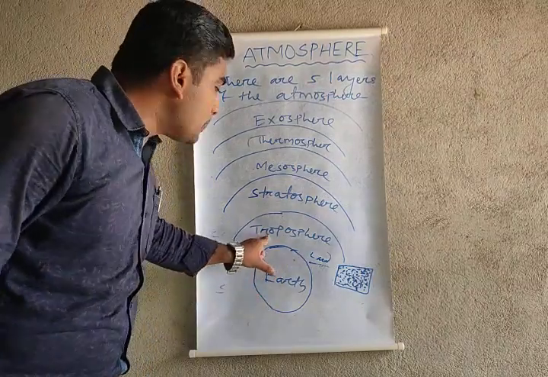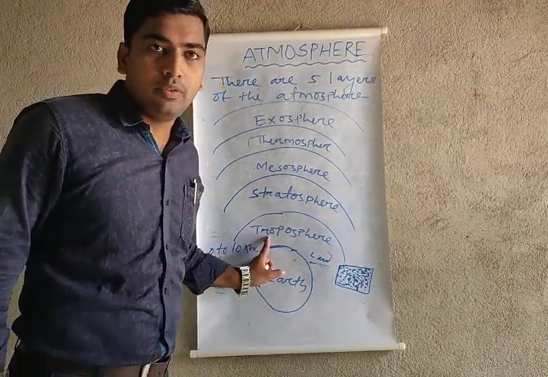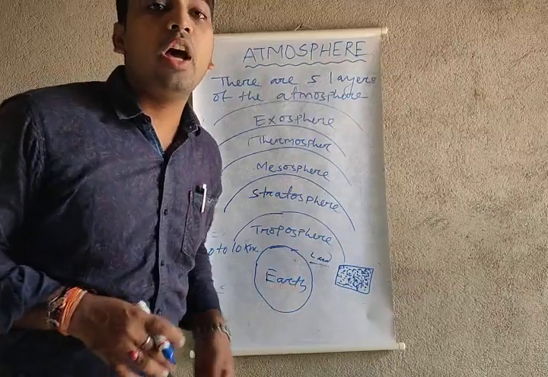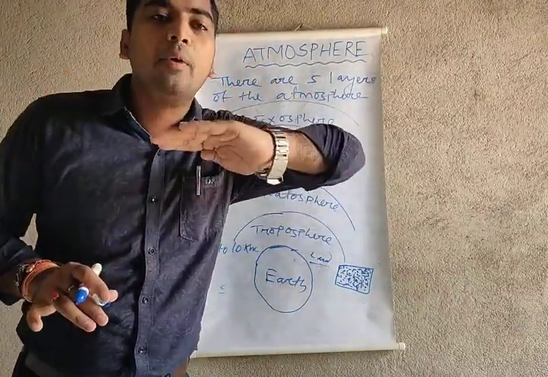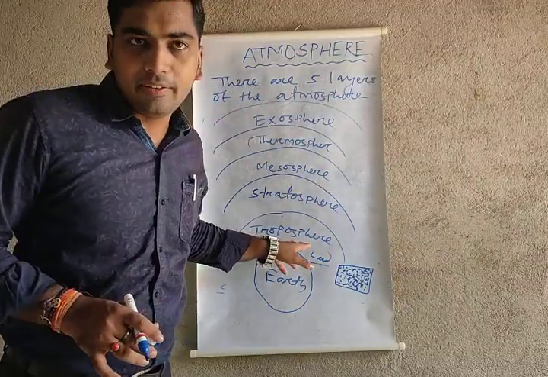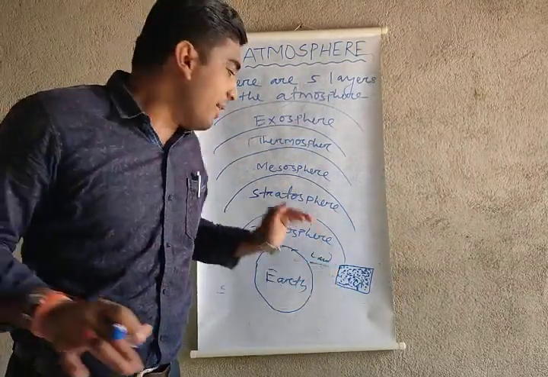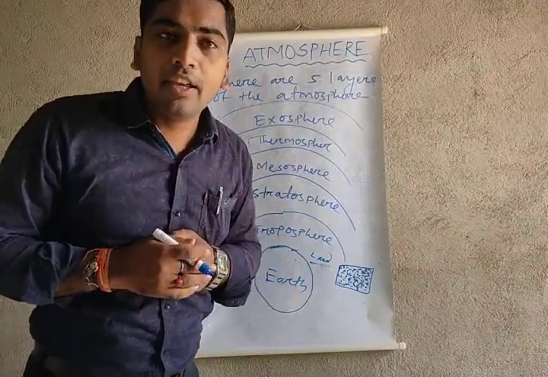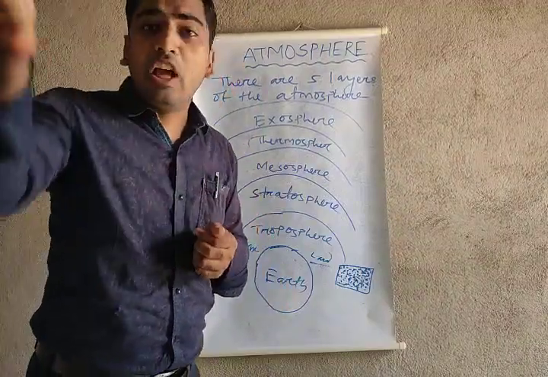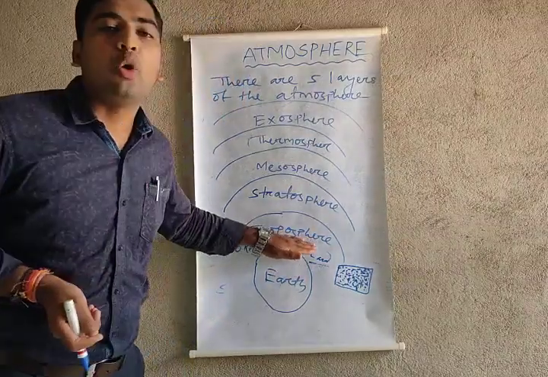Sorry, troposphere is full of clouds. All the clouds are fully covered in the troposphere layer. And whenever an aeroplane travels from one airport to another airport, this is also in the troposphere.